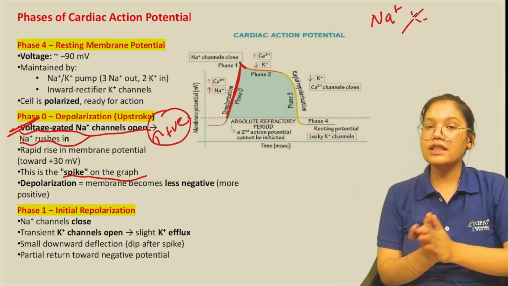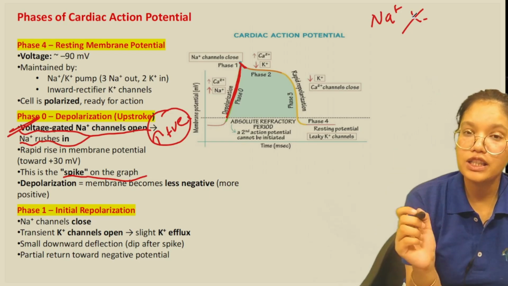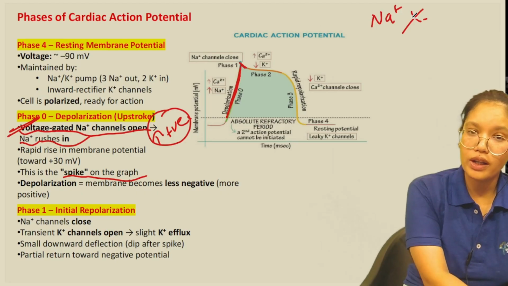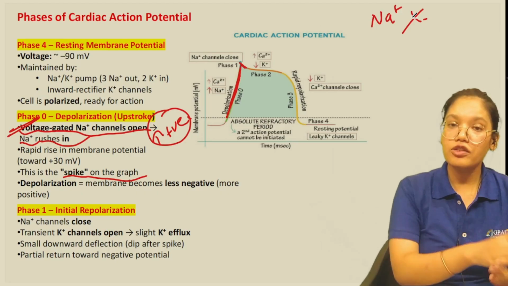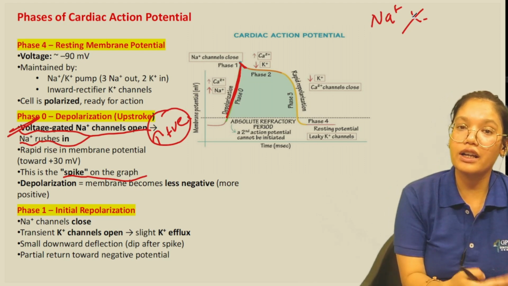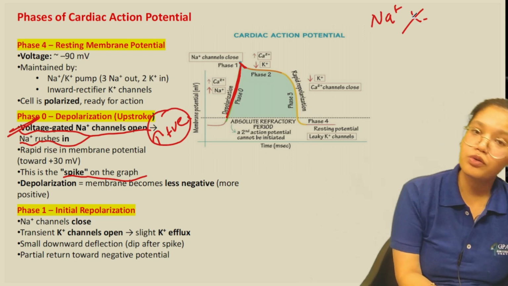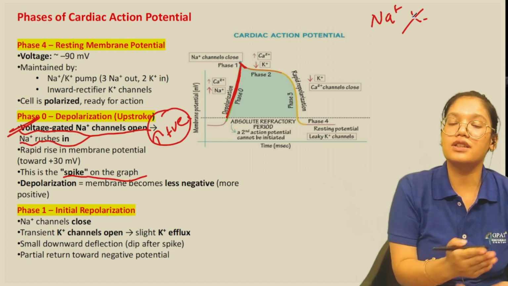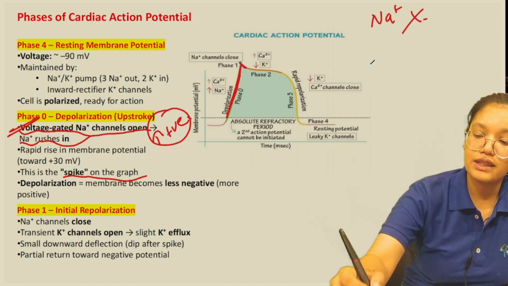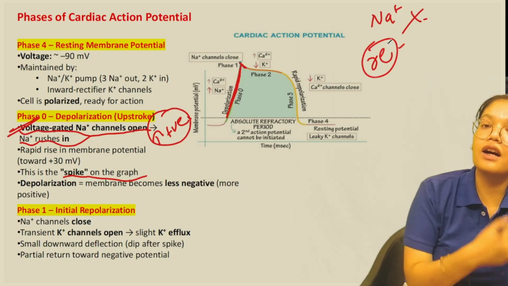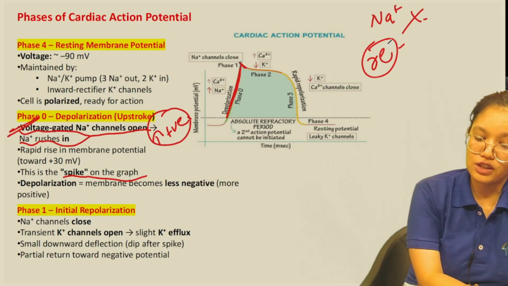Whenever there is an increase in the level of negative charge inside the membrane, that condition is known as polarization. Polarization had taken place before, and now again the polarization is taking place. That is called repolarization. Re means again. So this is the initial repolarization state.